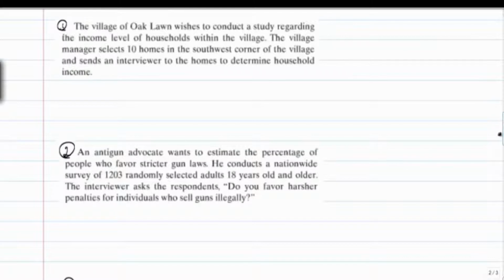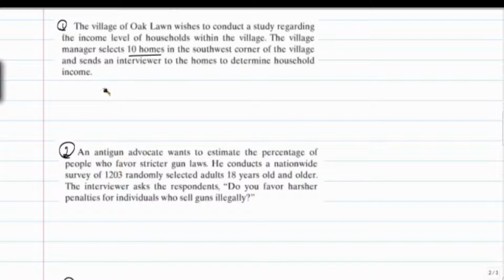This will not necessarily all have the same remedy. So let's just look at an example. The village of Oaklawn wishes to conduct a study regarding the income level of households within the village. The village manager selects 10 homes in the southwest corner of the village and sends an interviewer to the homes to determine the household income.